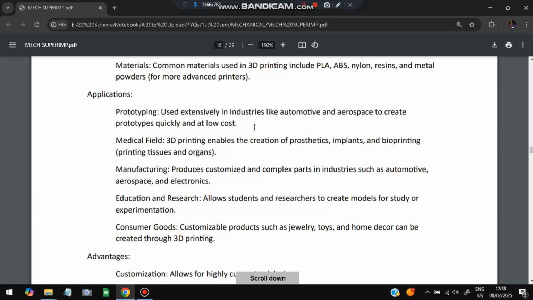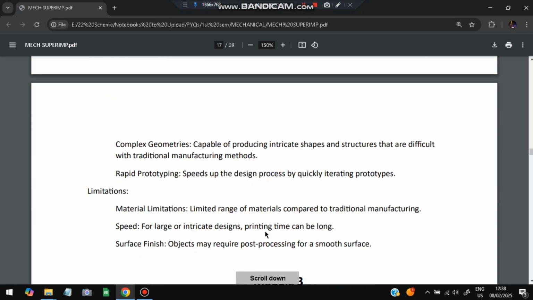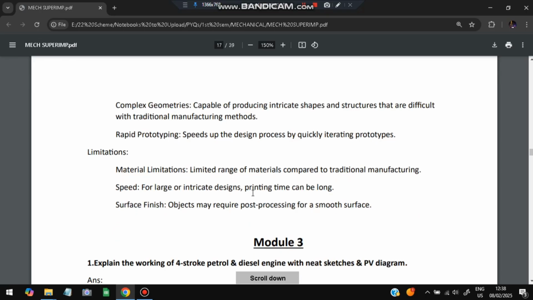Now, what are the advantages? It allows for customization. Whatever the type of device or thing we want, we can produce it. It can produce complex geometry objects which are difficult to produce with traditional manufacturing methods. And rapid prototyping: it speeds up the design process by quickly iterating the prototypes.